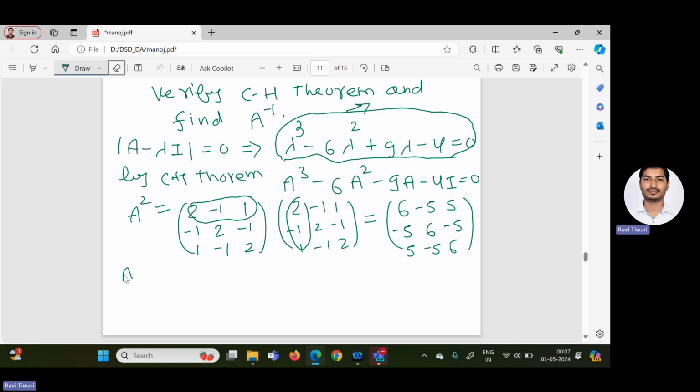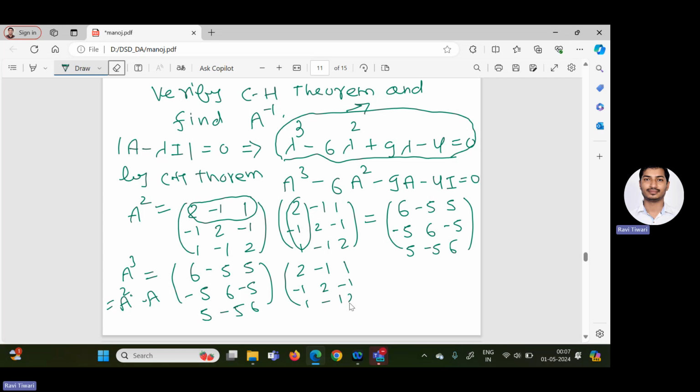Similarly, we can calculate A cube. So A cube will be what? A cube you can write as A square into matrix A. A square, just now we calculated: 6, minus 5, 5; minus 5, 6, minus 5; 5, minus 5, 6, into the same matrix A. A is given: 2, minus 1, 1; minus 1, 2, minus 1; 1, minus 1, 2.